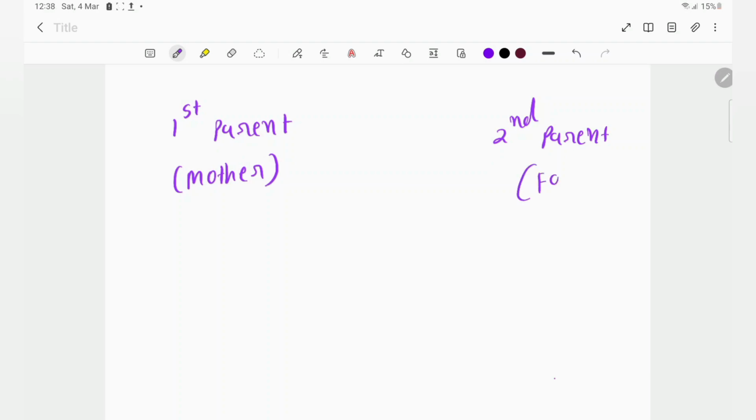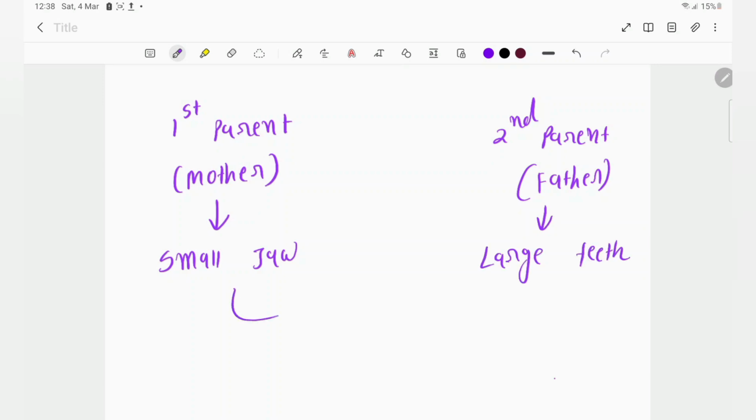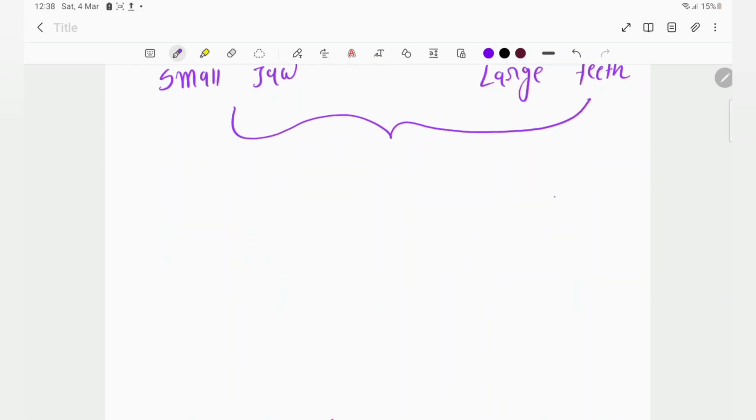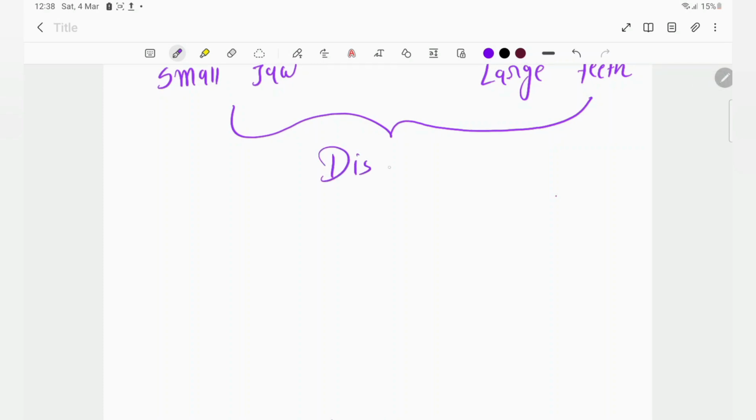If your mother has a very small jaw but your father has very large teeth, it is kind of a match made by fate. So this small jaw and large teeth cause a tooth arch discrepancy, right?